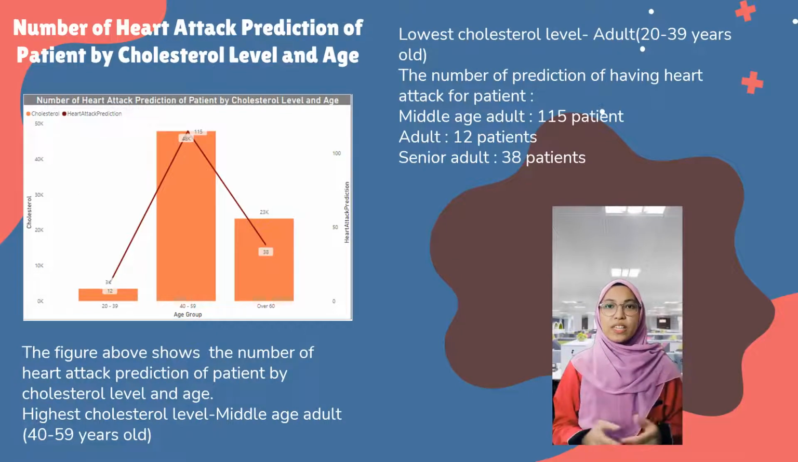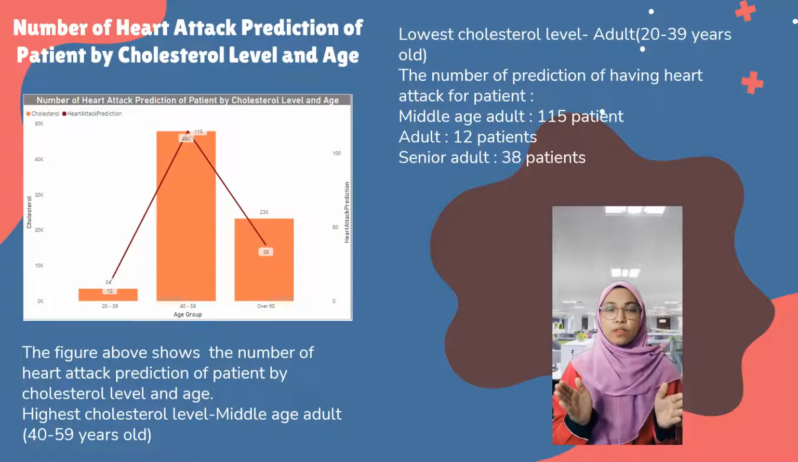The figure shows the number of heart attack prediction of patient by cholesterol level and age. From the figure, it shows patients in middle-aged adult, which is 40 to 59 years old, have the most cholesterol level, which indicates 48,000 mg per deciliter, while adult, which is 20 to 39 years old, has the lowest cholesterol level, which is 3,000 mg per deciliter.